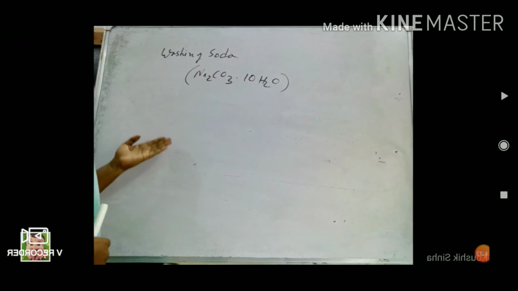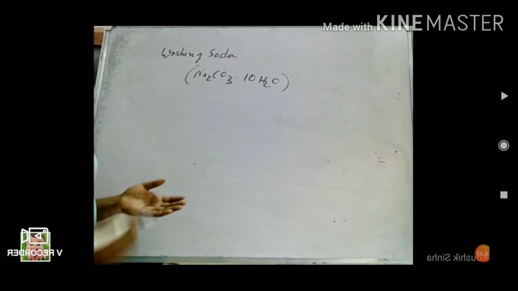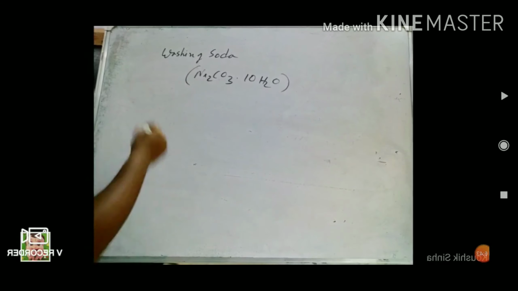Now, preparation is the same. When we heat sodium bicarbonate, it produces sodium carbonate, CO2 and water.